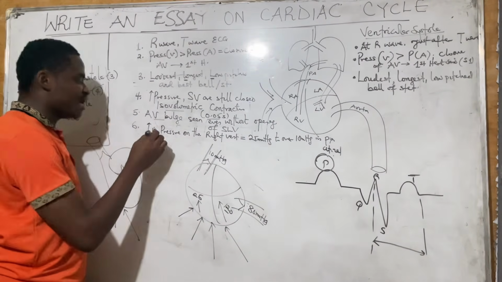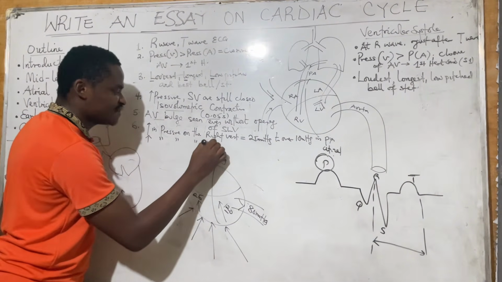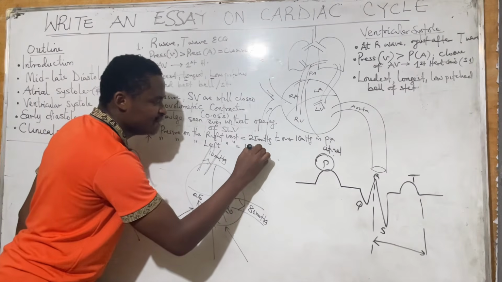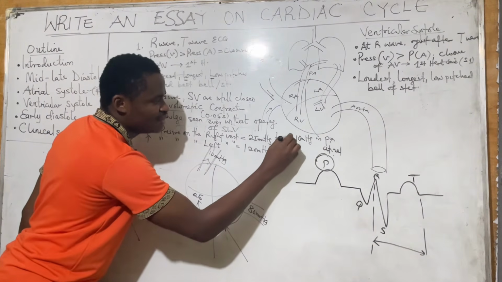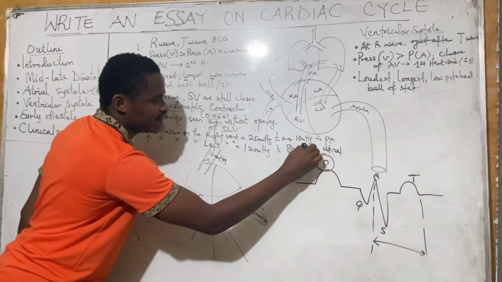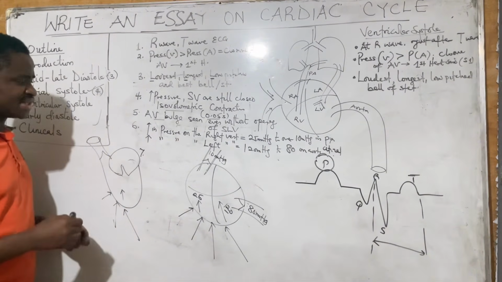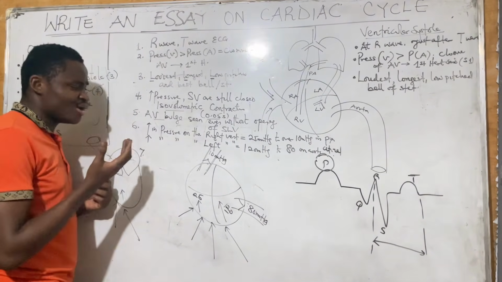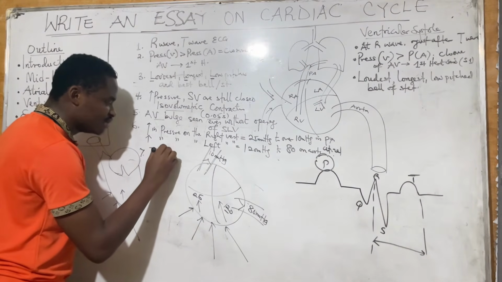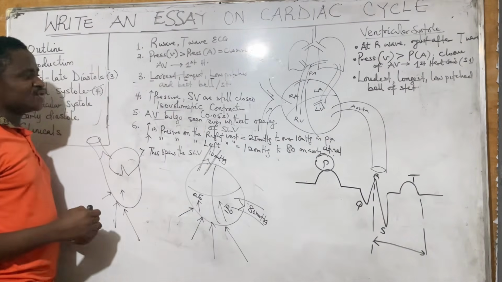Conversely, the same thing applies on the left: increase in pressure in the left ventricle to about 120 millimeters mercury to overcome the pressure of 80 in the aorta. It is this overcoming that now brings us to point number 7. Once the pressure has been overcome, it forcefully opens the semilunar valve.